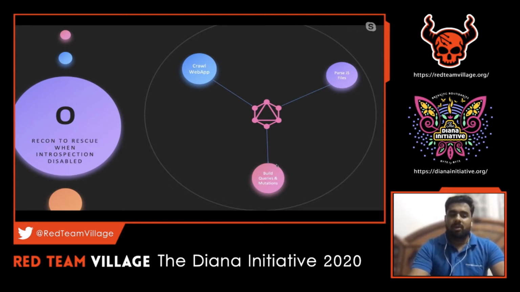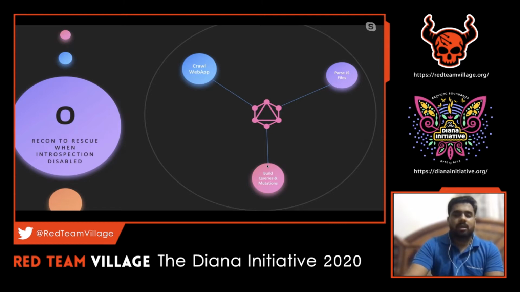Let's take a different scenario here. Recently, I've noticed that some developers tend to block the common endpoints like /graphql, because that's the first point a pen tester or a bug bounty hunter will look into for an application. So what if they disable that endpoint and you are not able to run introspection there?